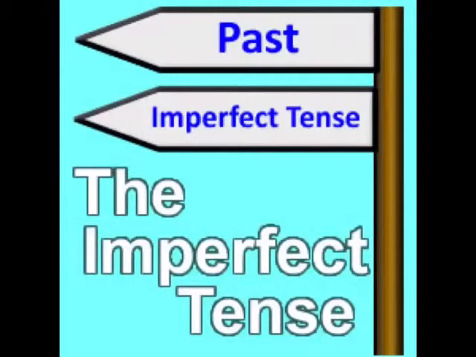We use the imperfect tense in French to describe something that happened frequently or regularly in the past. It is also used for descriptions in the past, such as describing what the weather was like or giving your opinion of something you did. It can tell us what something used to be like, and it can describe something that went on for a long period of time. Normally, when we translate the French imperfect tense into English, we translate using was and ing. For example, I was playing tennis, or we were watching television.